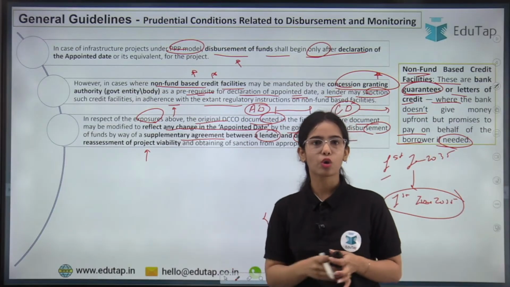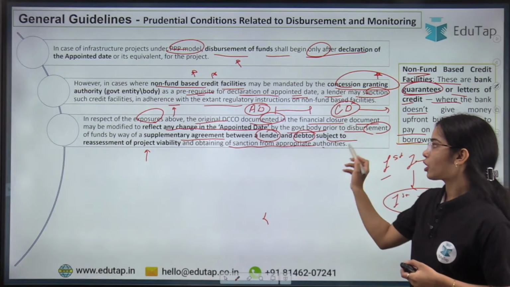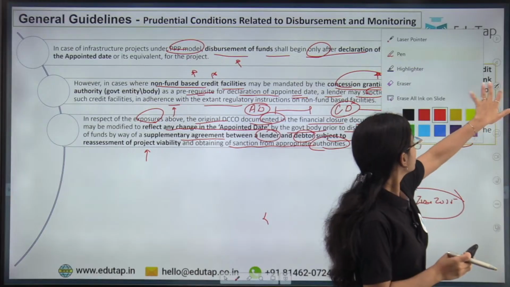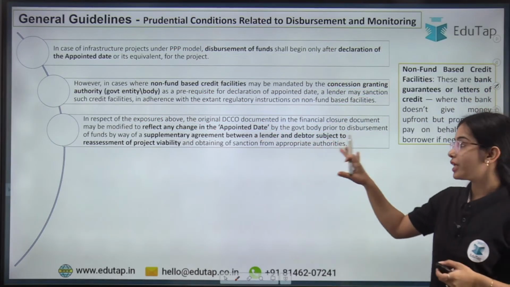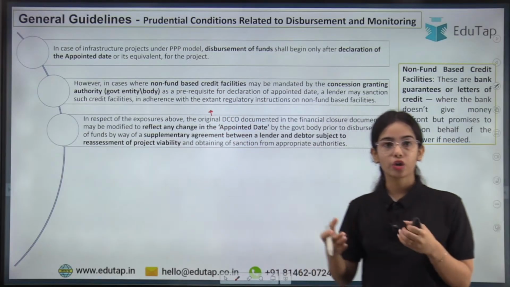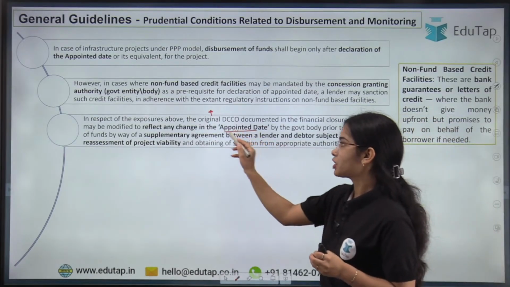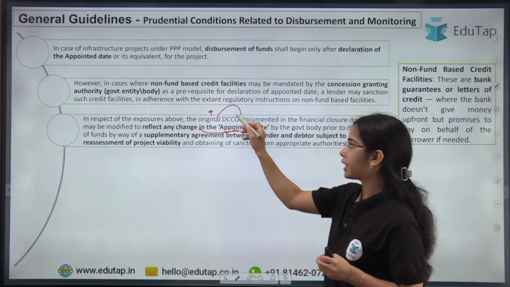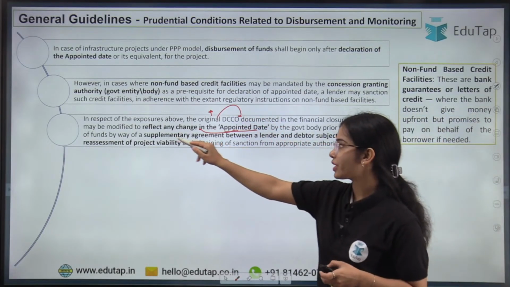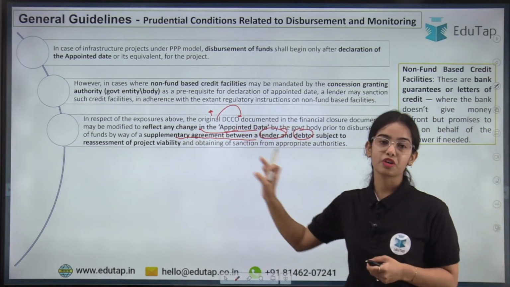Now whether the project is viable or not, because the extra time is required by the entity in obtaining a sanction from the appropriate authority. So basically, in respect of the exposure above, the original commencement of operation date documented will be extended if the appointed date has been changed. So this will be reflected in the date of the commencement of operation also, and a supplementary agreement has to be signed between the lender and debtor, where the lender is doing the reassessment of project viability also.